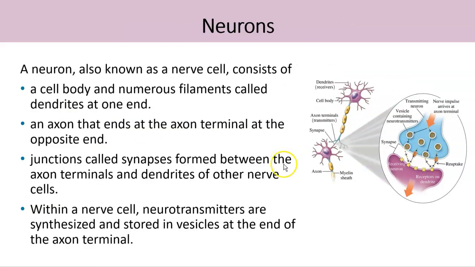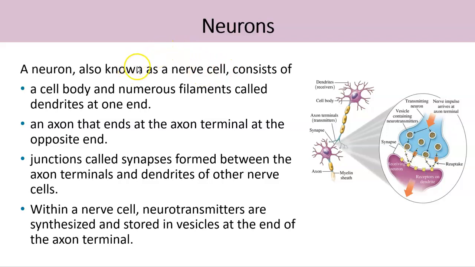To understand the function of neurotransmitters, we will see the structures of neurons and what exactly these neurotransmitters do. Now, in our nervous system, the unit cell that makes this impulse transmission occur is called the neuron.